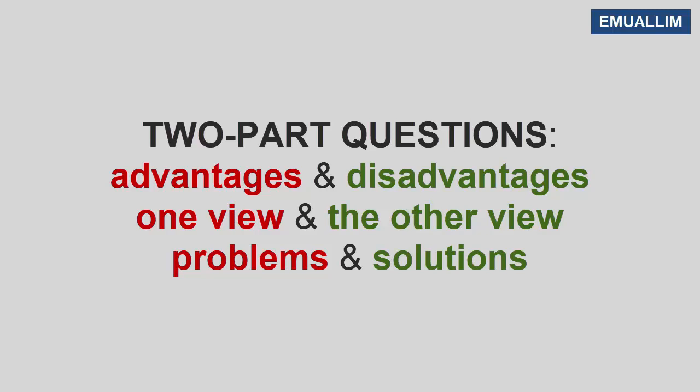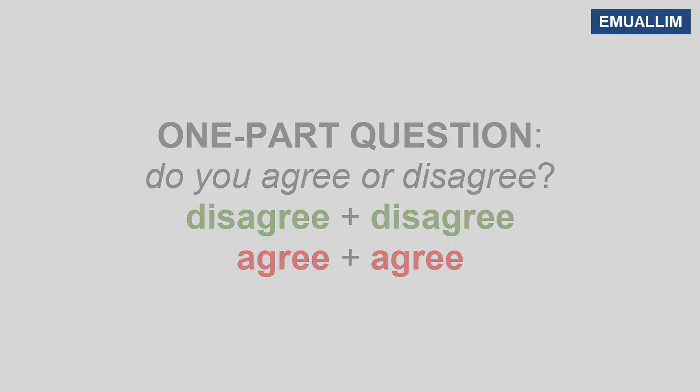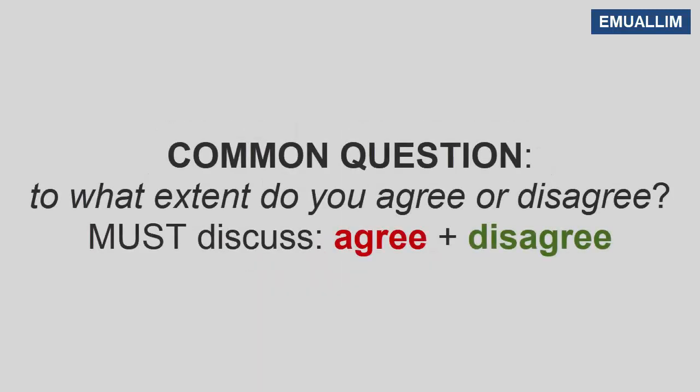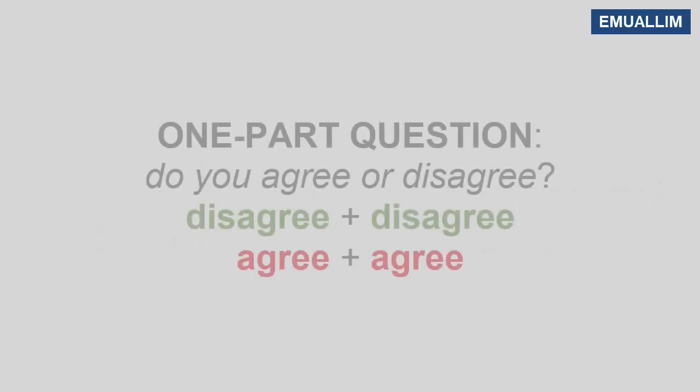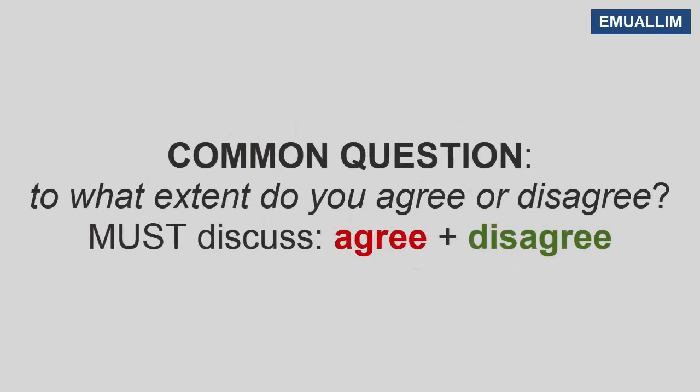This is very important. If you get a question that says, "Do you agree or disagree?" that's a 1-parter. You must only write about why you agree or why you disagree, and not both. However, the most common question is, to what extent do you agree or disagree? This means you must discuss both why you agree and why you disagree. You must. So keep that in mind. Write it down, memorize it. Do you agree or disagree is a 1-part question, which could be 3 paragraphs. But to what extent do you agree or disagree is a 2-part question, which means it has to be 4 paragraphs.